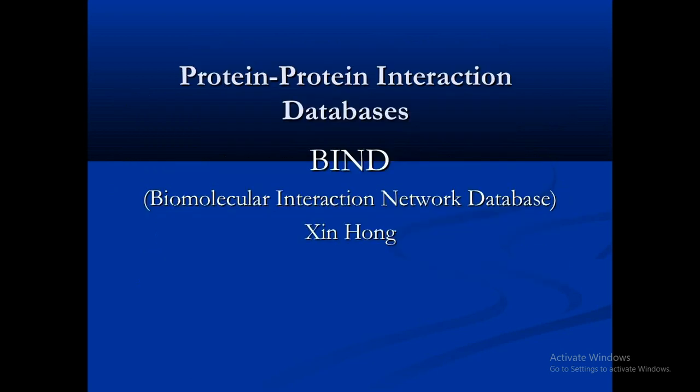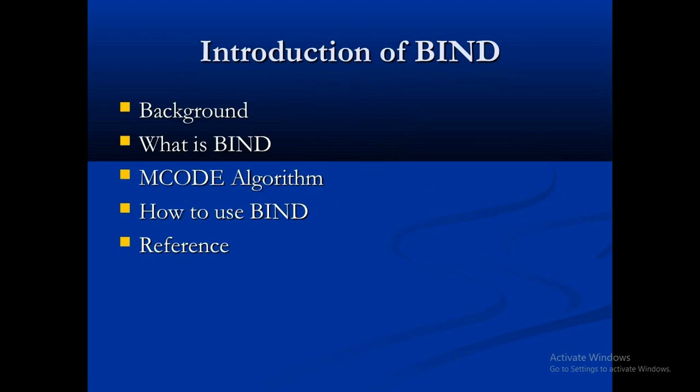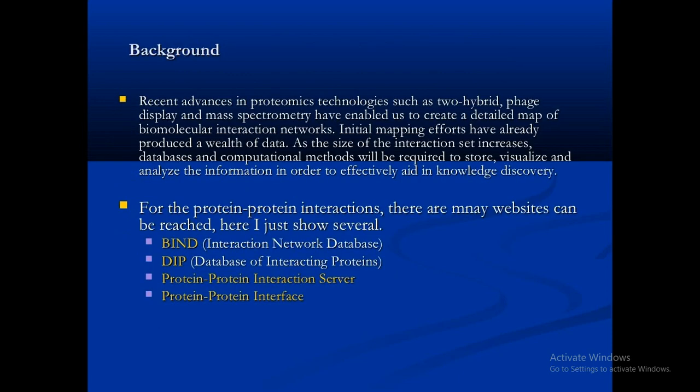So from this, how do we see the interaction between these proteins, and how do we use the primary data through computational biotechnology? There are various software tools which are freely available on the net, one of which is BIND. The full form is Biomolecular Interaction Network Database. So we will look at this. First we will see the background, what is BIND, then how to use BIND, and some of the references I have put here.